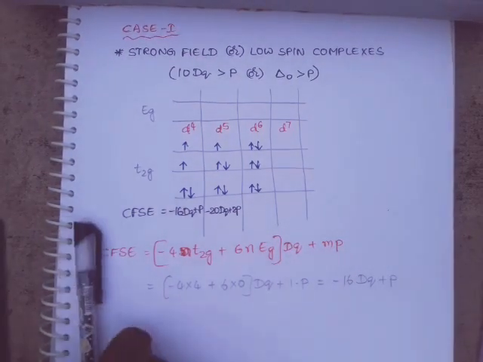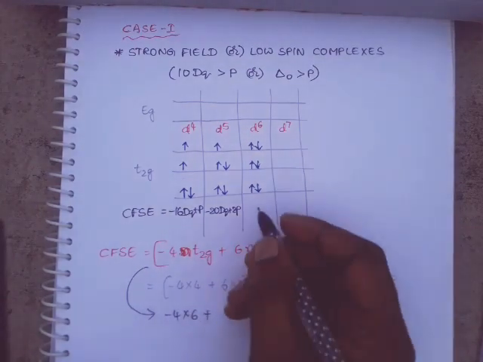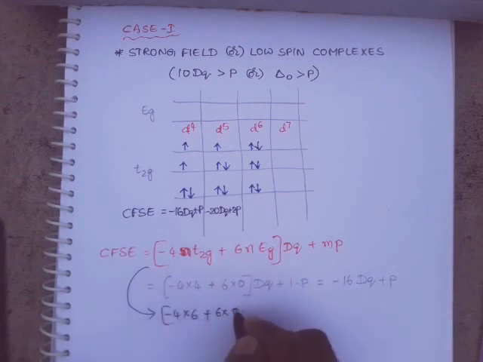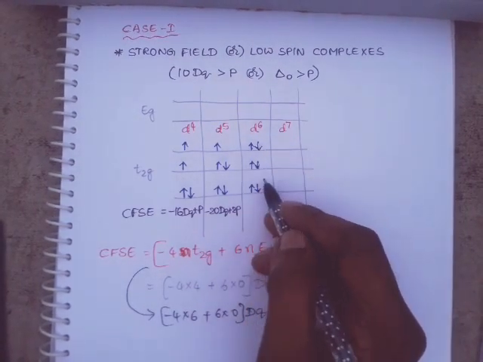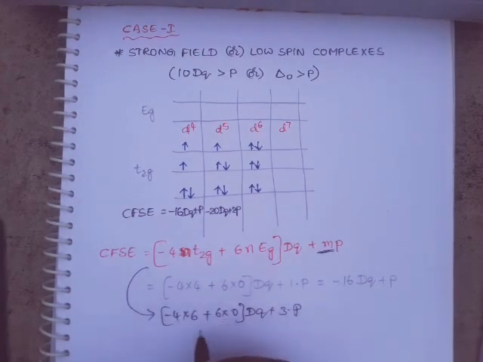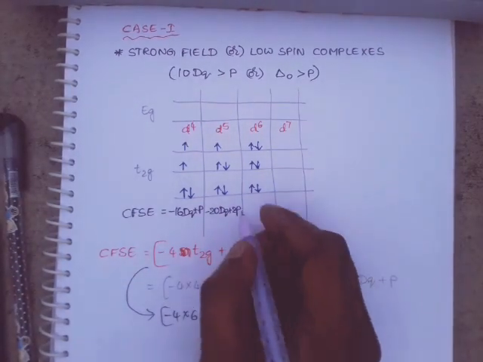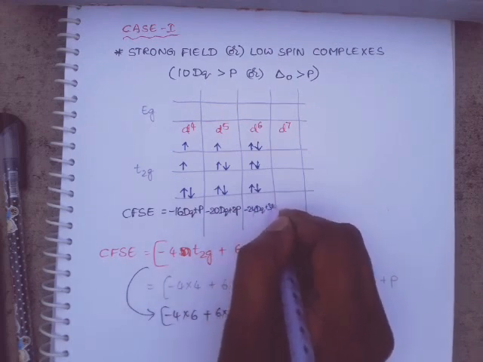For d6, minus 4 into n, which is 6, plus 6 into n, which is 0, into Dq, plus m, the number of electron pairs. How many are there? 3 into pairing energy P. So minus 24 plus 0, minus 24 Dq plus 3P.